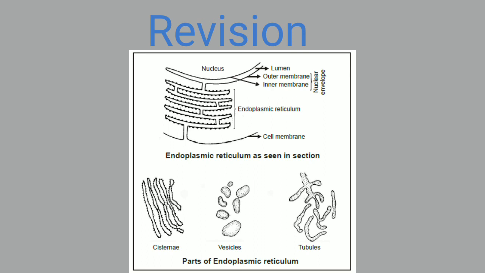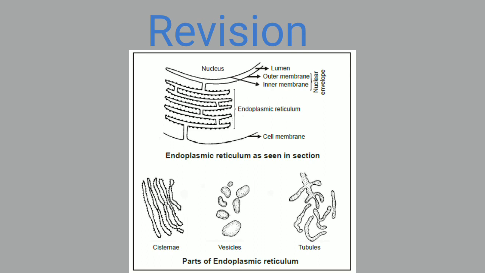The arrangement of these together constitutes the endoplasmic reticulum, which is again divided into two types. The one where ribosomes are absent is called the smooth-walled endoplasmic reticulum, and the one where ribosomes are attached, mainly near the nucleus, is called the rough endoplasmic reticulum.